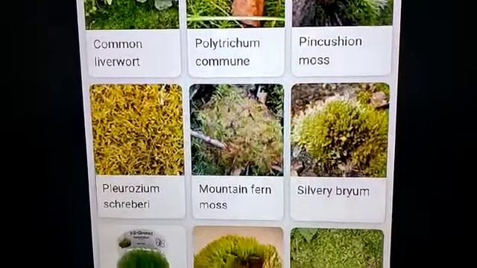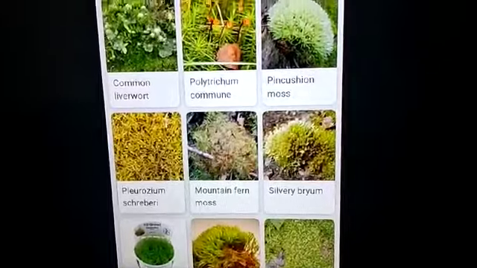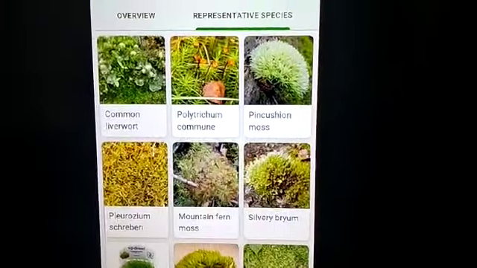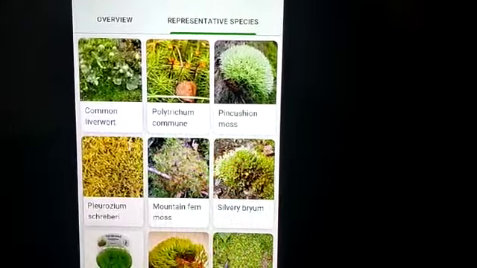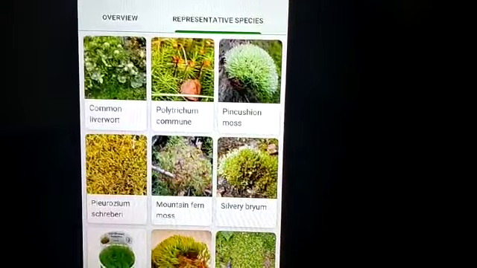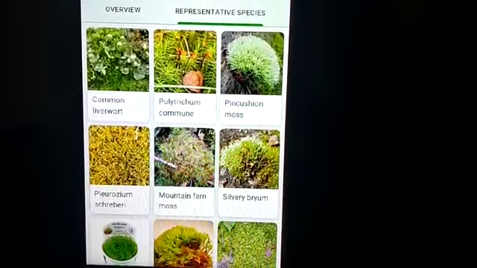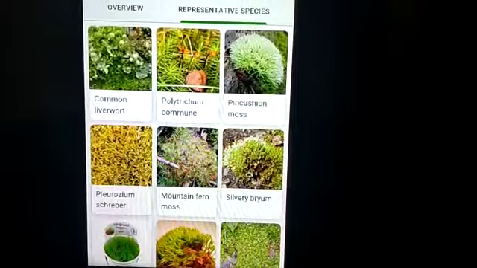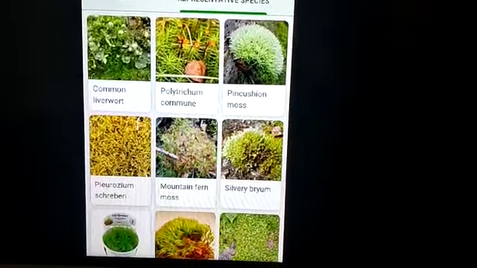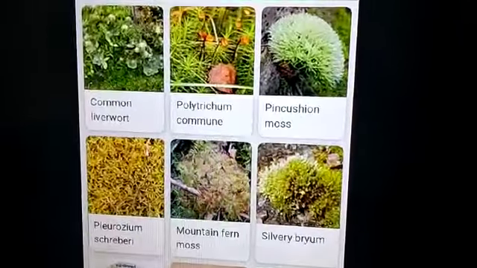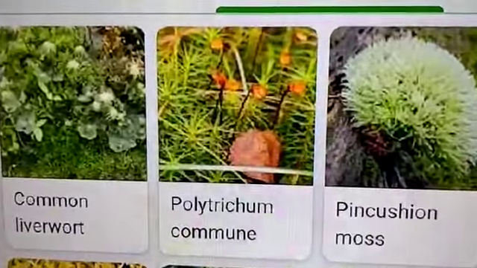You may not know these names, but you may see many places where something seems like flowers, but they are not truly flowers, and seems like leaves but they are not truly leaves. Because they are non-flowering plants, the exposure is in the form of flower-like structures. Okay children, these are some of the examples of the bryophytes.